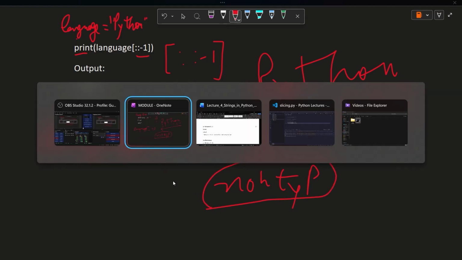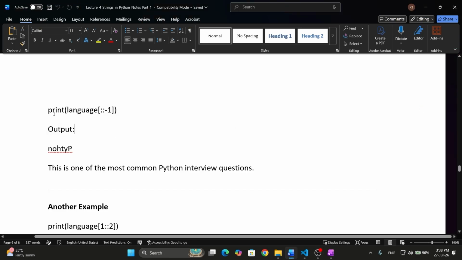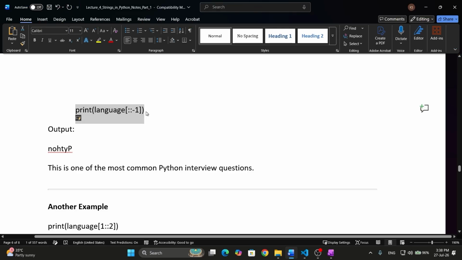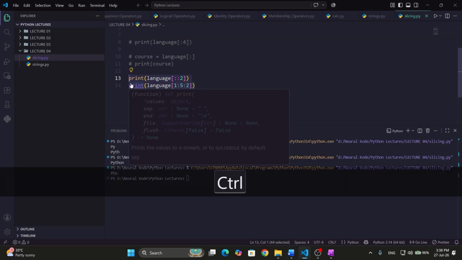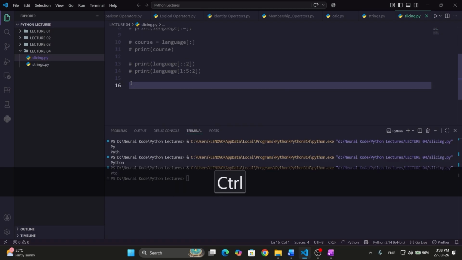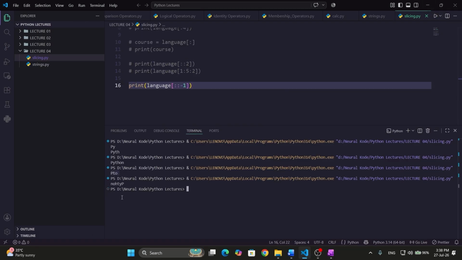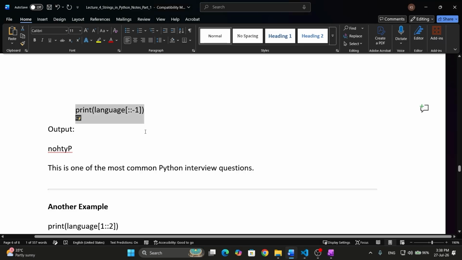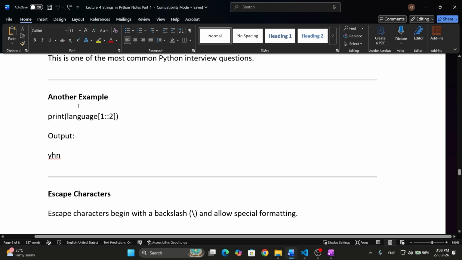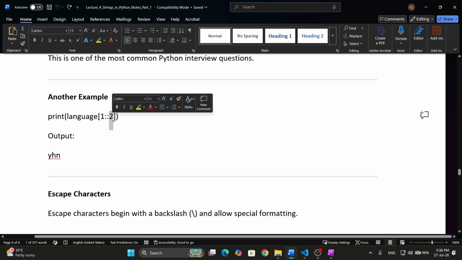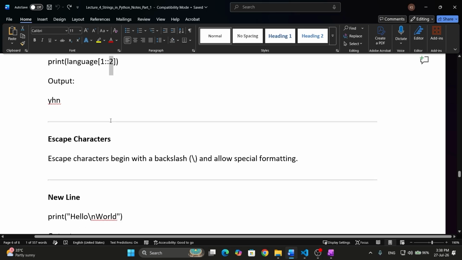You can execute this as well. Go here, copy this statement, come into VS Code, comment out these, and just do this. So the output will be same, n-o-h-t-y-p. So the next thing, another example is also here. You can do this as well. You can skip the end value, give the last value, just skip.